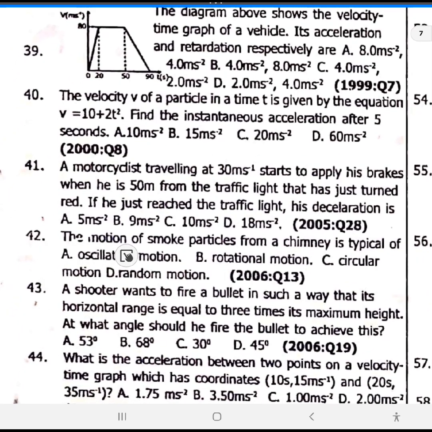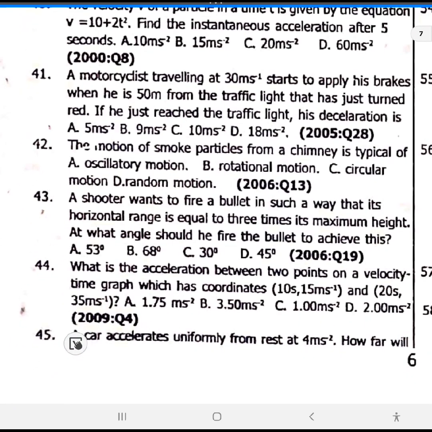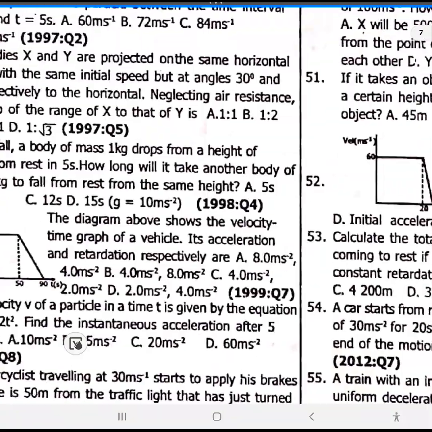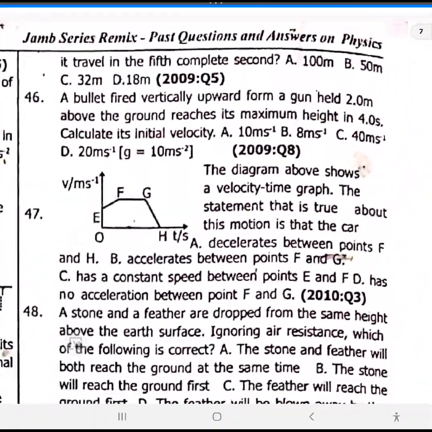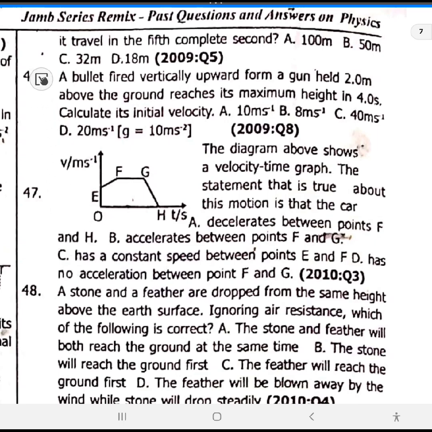42. The motion of a smoke particle is random motion. Let's not waste time. Option D. 43 skip. 44 skip. 45 skip. Let's see. 46 skip. 47.